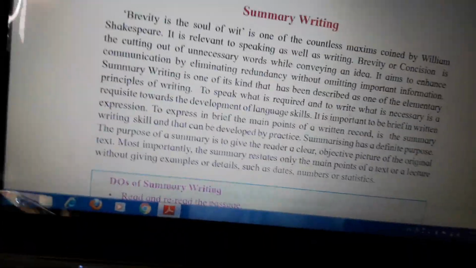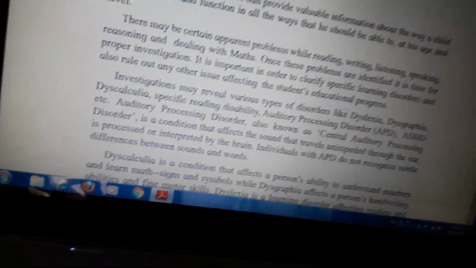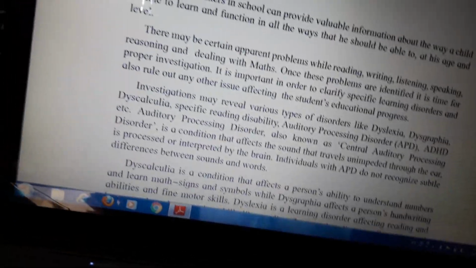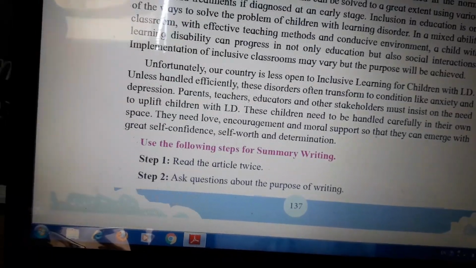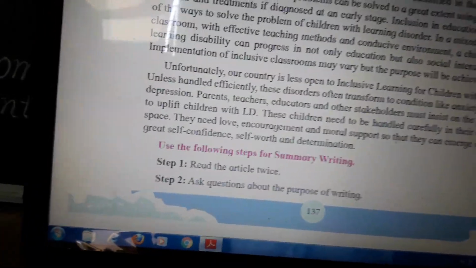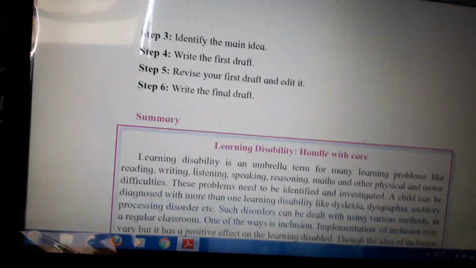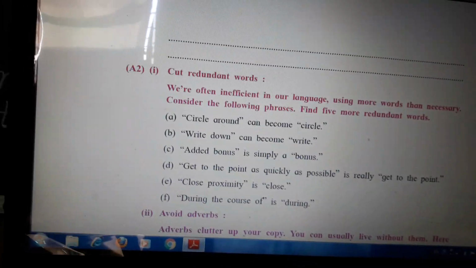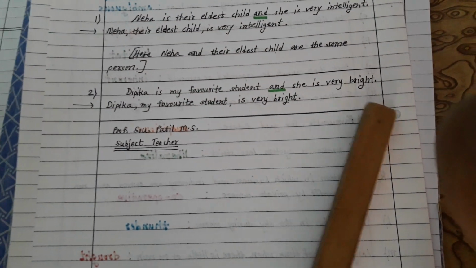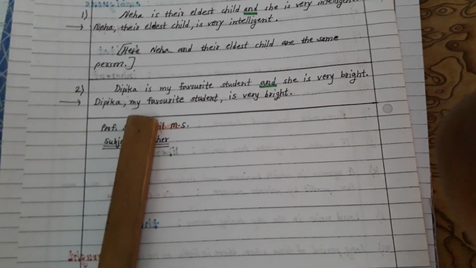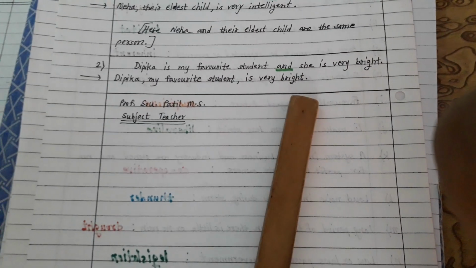Its answer is: Neha, their eldest child, is very intelligent. And the second example is: Deepika is my favorite student and she is very bright. The answer is: Deepika, my favorite student, is very bright.